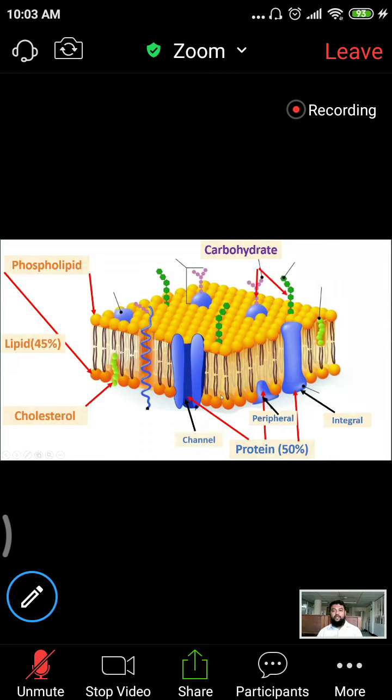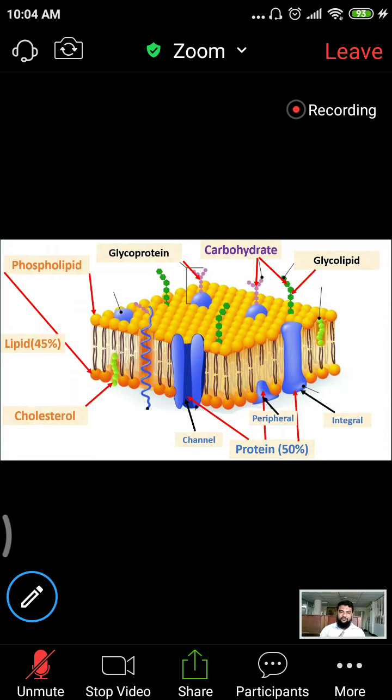Now the carbohydrate. Look at the carbohydrate that is attached to the protein portion. This is the blue colored portion. It is called glycoprotein. And the carbohydrate that is attached to the lipid portion is called glycolipid. Glycoprotein and glycolipid combined are called glycocalyx. So what do we mean by glycocalyx? Glycocalyx is nothing but the carbohydrate portion of the cell membrane. Its components are glycoprotein and glycolipid. So remember this: 2, 2, and 2.